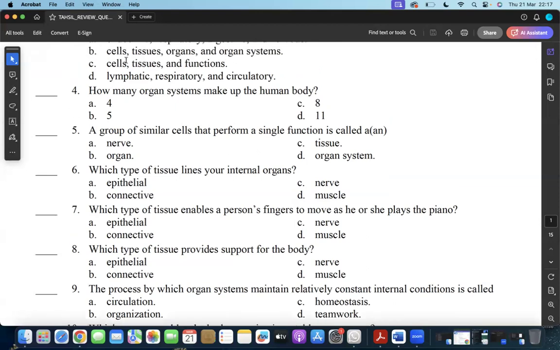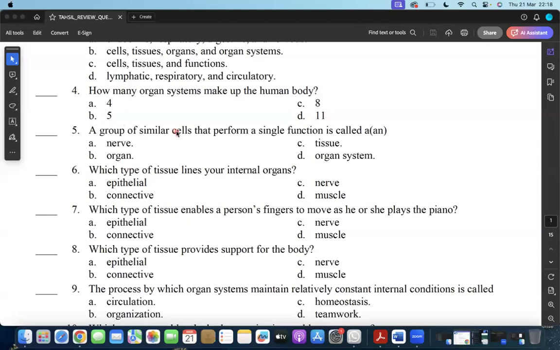Cells, group of cells form a tissue, group of tissue form an organ, group of organ form an organ system. So this is exactly the way you should always remember it. And once you let it stick to your brain, you will not forget again.